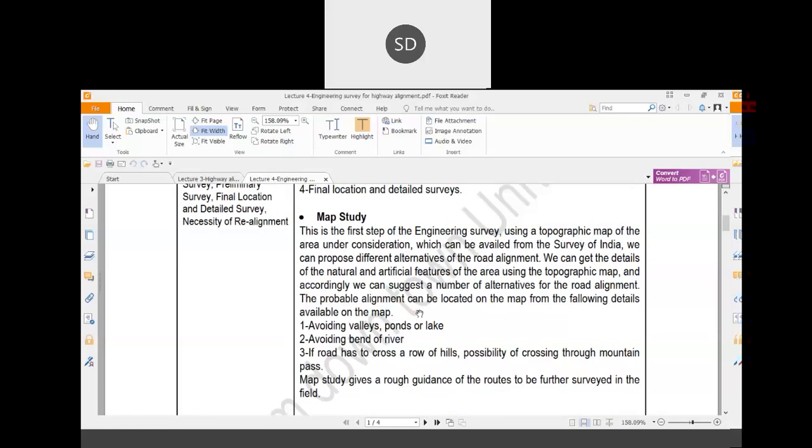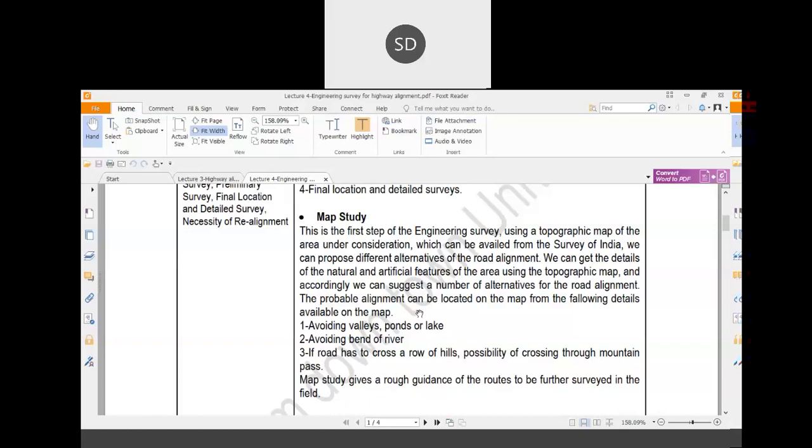Okay, so you can easily find it out. After finding out, you have to suggest some 10 to 12 alternative routes connecting two different points. This web study is very easy because of technological advancement. In previous cases, when technological advancement was not there, the map study was conducted